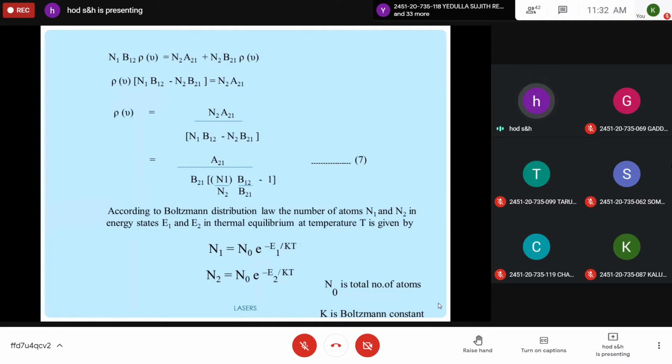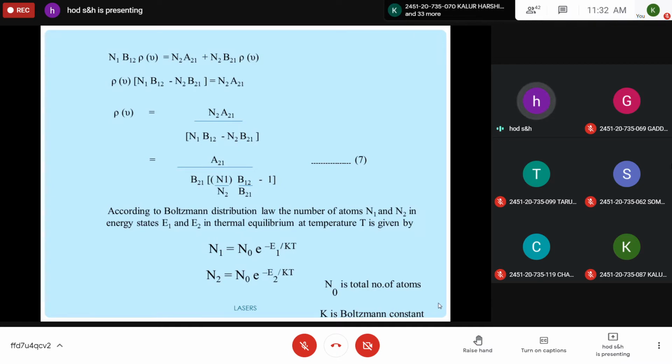In the denominator, in the first term N1 by N2 remains, and in the second term N2 gets cancelled. So it will be A21 by N1 by N2 B12 minus B21. Again in the denominator I can take B21 as common, so that the final expression becomes A21 by B21 into N1 by N2 into B12 by B21 minus 1, because I took B21 as common so in the second term you will be left with minus 1. This is equation 7.